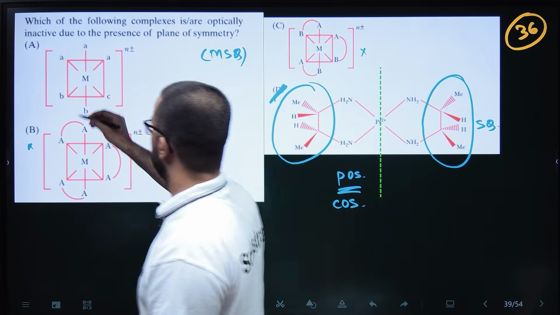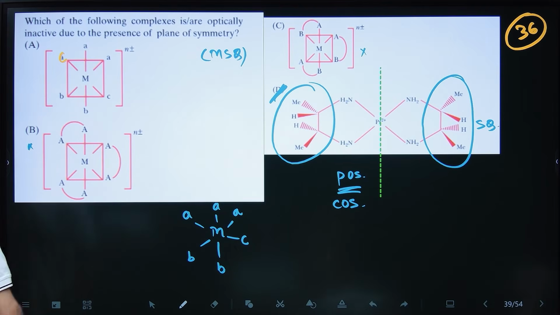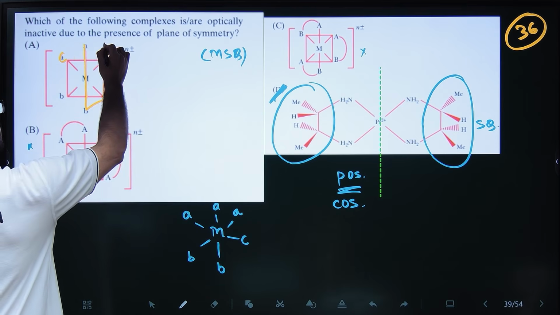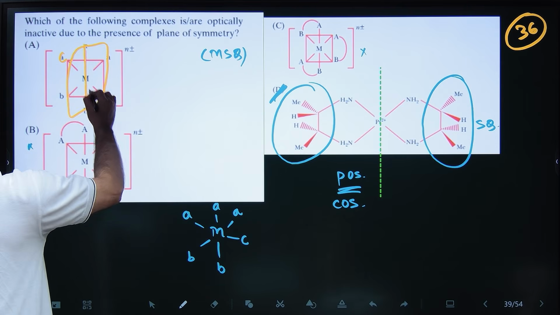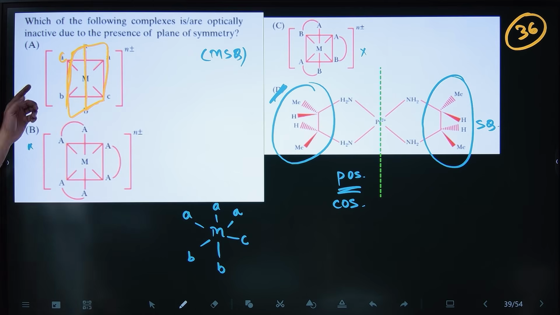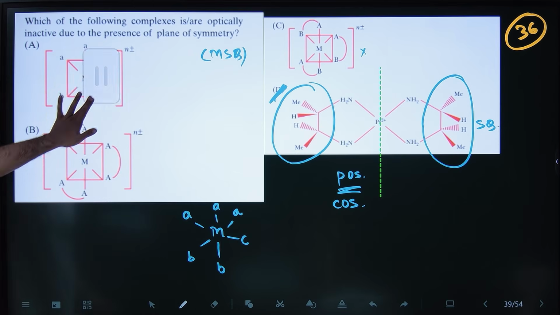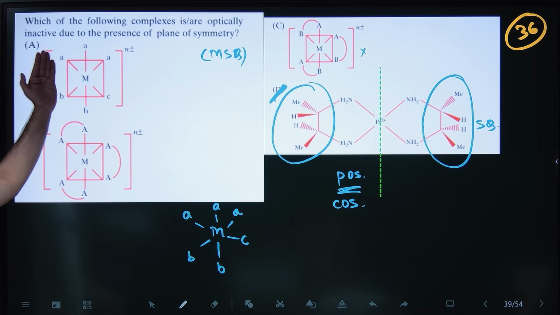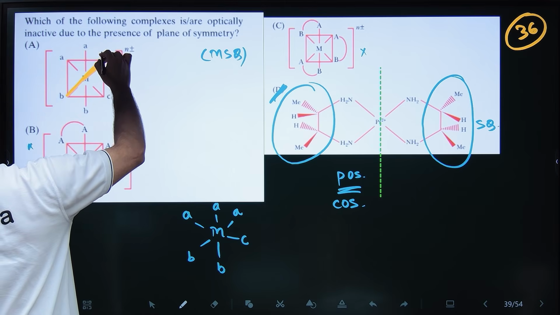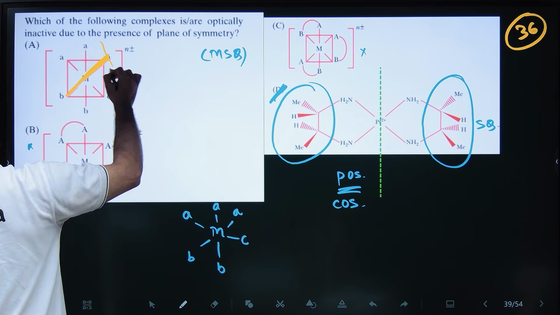But if there is C, let's suppose there is C, then there will be a plane which will pass like that, like diagonally. So it will contain this A and B, right?